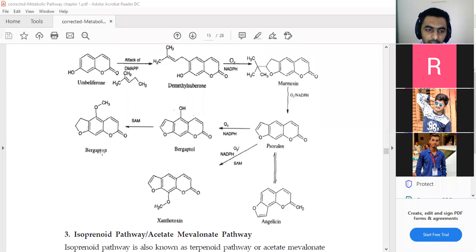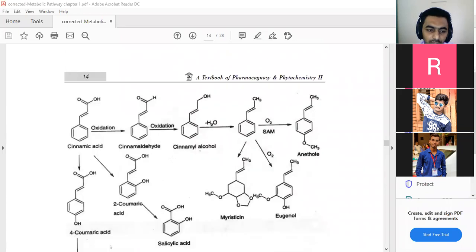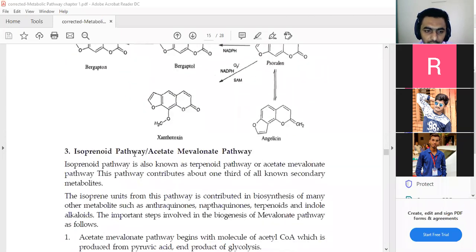So these are the biogenesis on the basis of the umbelliferous fruits, and these are the biogenesis on the basis of the normal phases, that is the cinnamic acids. So these are the two biogenesis pathways.